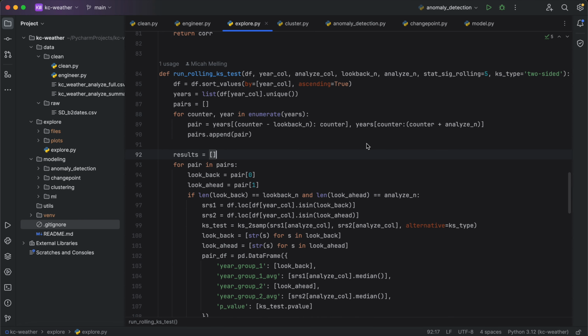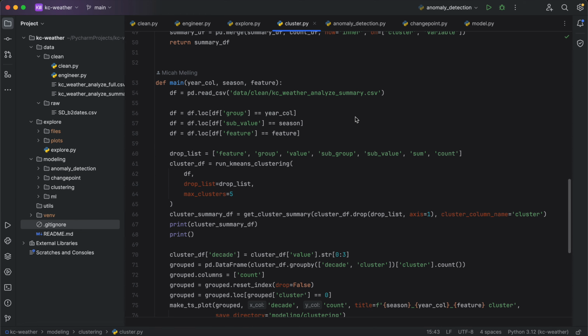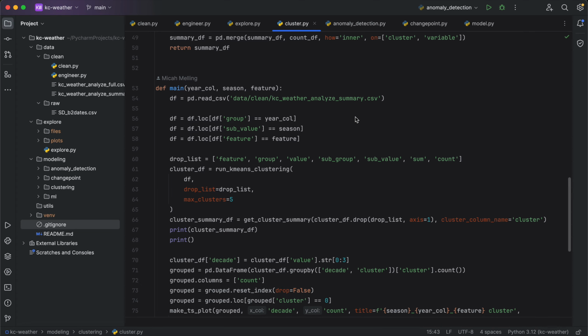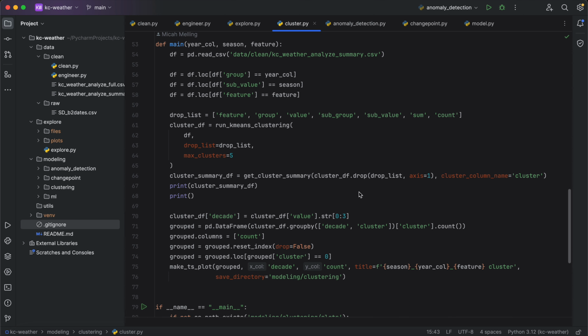All right, so that was the general data exploration I did. I also did some classic k-means clustering, which you can never go wrong with. So in this case, we're doing the summary data, and we're trying to determine, do clusters change over time as well?